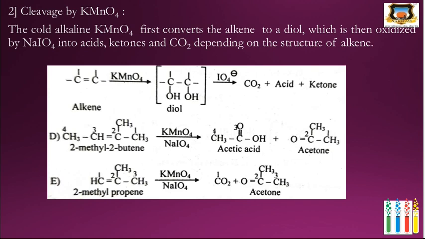Here, if it is a non-terminal alkene, then this non-terminal alkene first gives a 1,2-diol, then it reacts with NaIO4 and gives acetic acid. This part gives acetic acid and this part will give acetone. Then here it is a terminal alkene. When there is a terminal alkene, this terminal carbon gives carbon dioxide, and this carbon gives acetone. Therefore, the product depends on the structure of the alkene. This is all about the reactions of alkene.